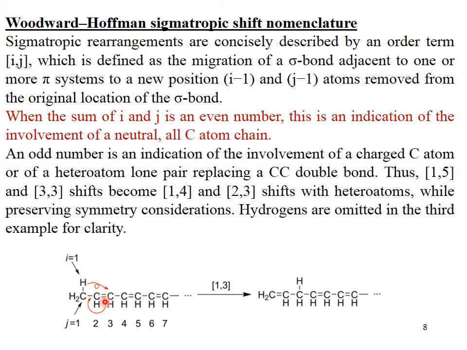Just here I would like to again explain that an odd number is an indication of the involvement of a charged carbon atom or of a heteroatom lone pair replacing a carbon-carbon double bond. Thus 1,5 and 3,3 shifts become 1,4 and 2,3 shifts with heteroatoms while preserving symmetry consideration. Hydrogens are omitted in the third example for clarity.